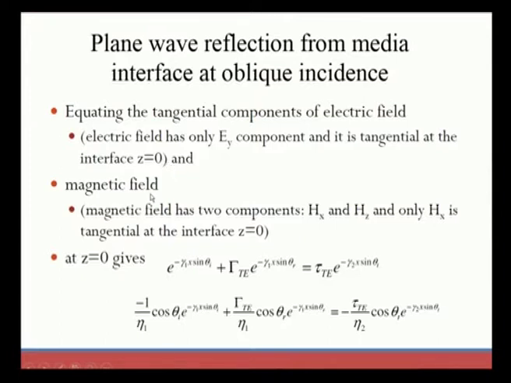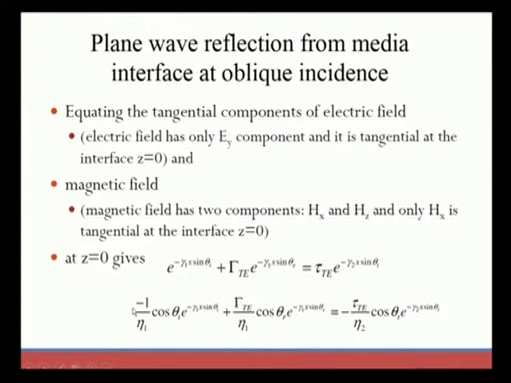For the magnetic field, we consider that it has two components, Hx and Hz, and only Hx is tangential at the interface z equal to 0. So when we consider z equal to 0, all the expressions that we have taken have to be simplified again, substituting z equal to 0.